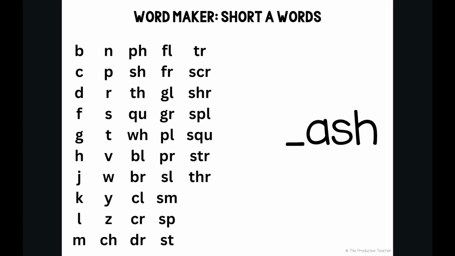Today we're going to play the word maker game with the ash word family. If you haven't played this game before, I'll explain it. All one-syllable words are made up of an onset and a rime. The onset are the letter or letters that come before the vowel in a word. The rime are the vowel and the letters that come after the vowel in a word. In a word family, all of the words have the same rime, but they have different onsets. So we're going to match onsets and the rime ash to make words.